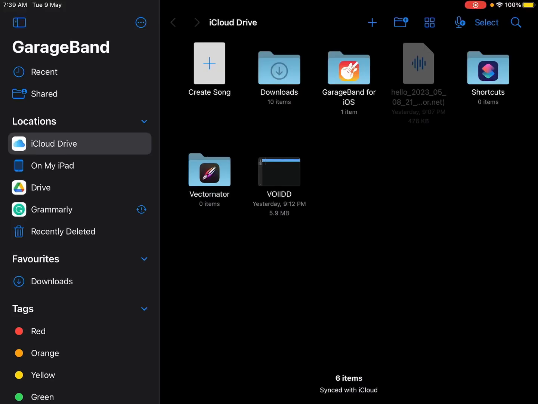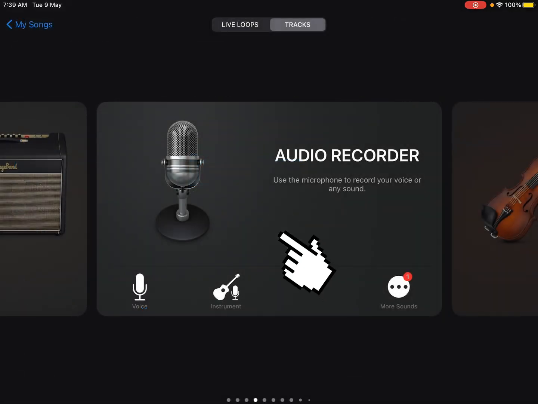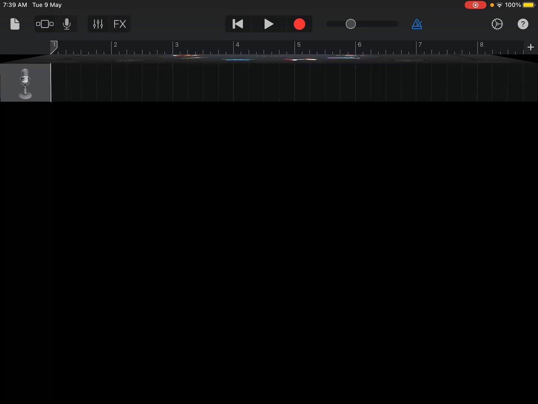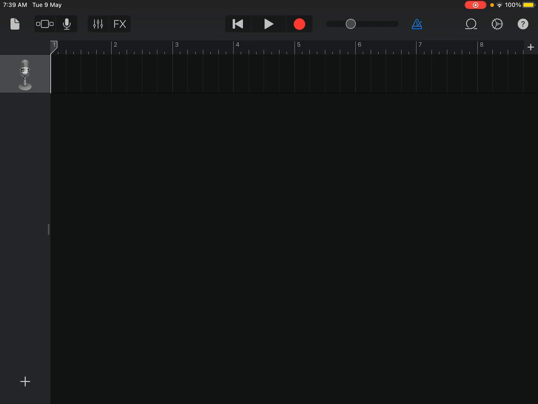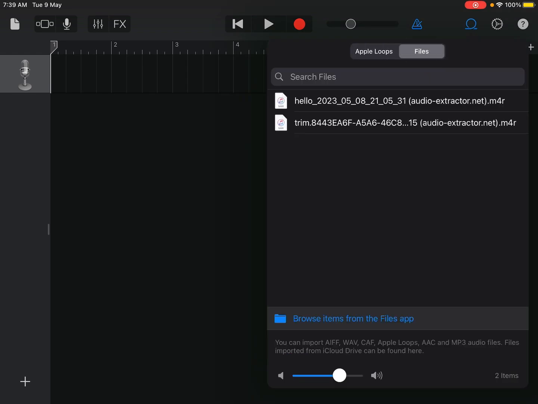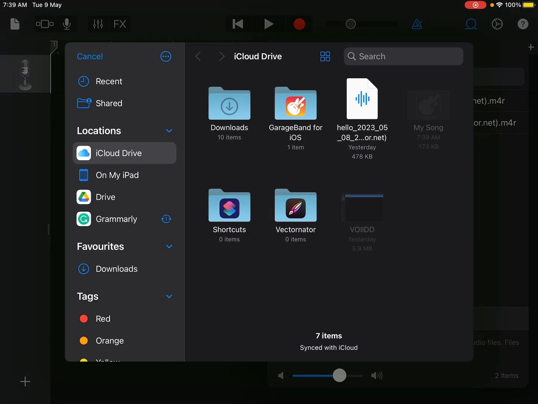Okay, so now you're going to click on create song, or you can click the plus icon. Audio recorder, you're going to click that. Now you're going to click on this key, or the swirly button, and then you're going to click on files. Browse from the Files app.